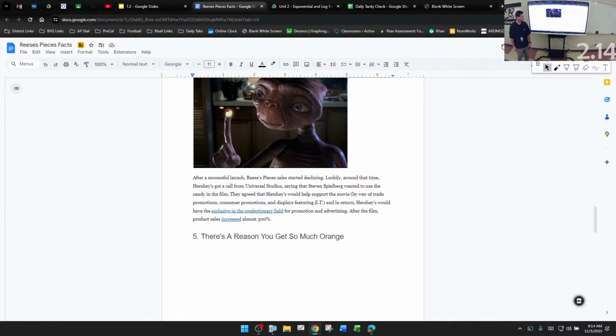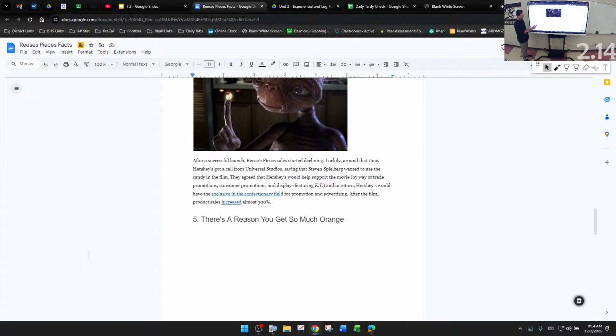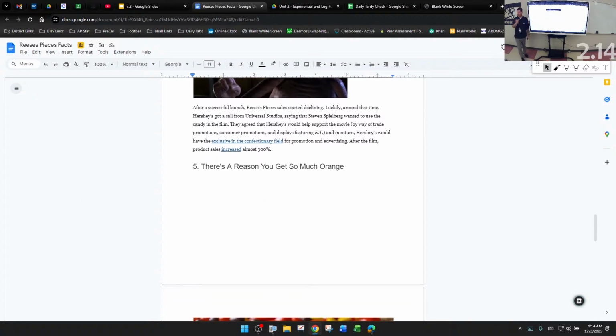Hershey's would help support the movie by way of trade promotions, consumer products, and displaying features of E.T. And in return, Hershey's would have exclusive confectionery rights for promotion and advertising after the film. Product sales increased by 300%. They were one of the first to get in on the movies. Pepsi's done it a couple of times with Back to the Future. Some other products have done it anyway.